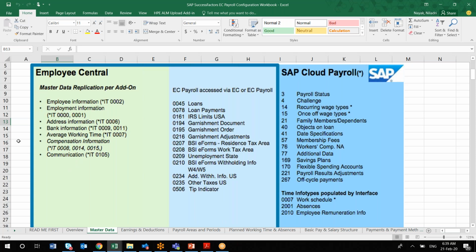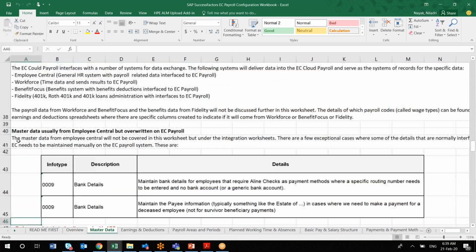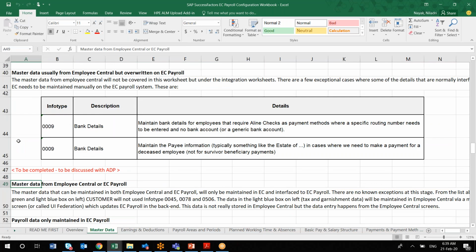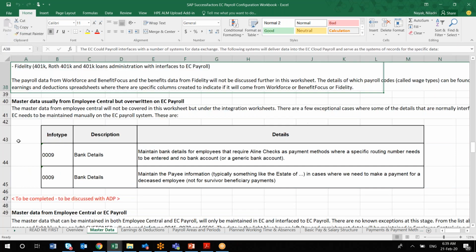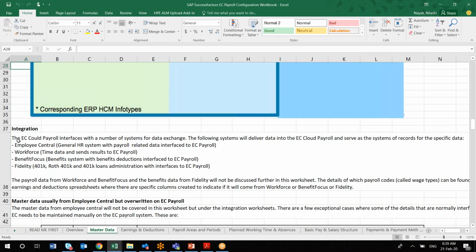Along with the client, during your workshop you will be working with them on the different areas or sections which we have in SuccessFactors Employee Central Payroll. You have to walk them through, then they will be filling, and if there is any gap or any observation, you can mention it across all these sheets. If any additional sheet is required which is specific for the client, that also you can capture here. This is a kind of